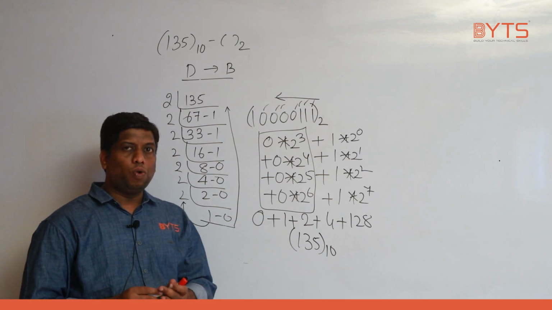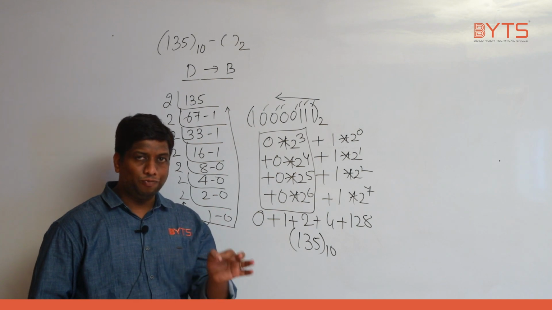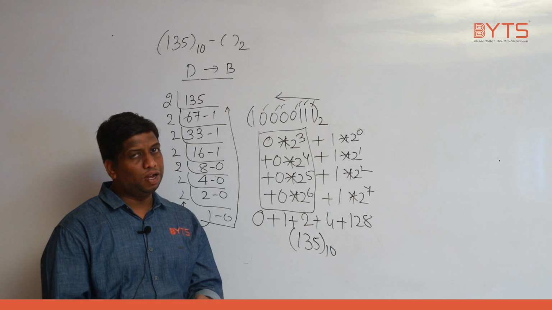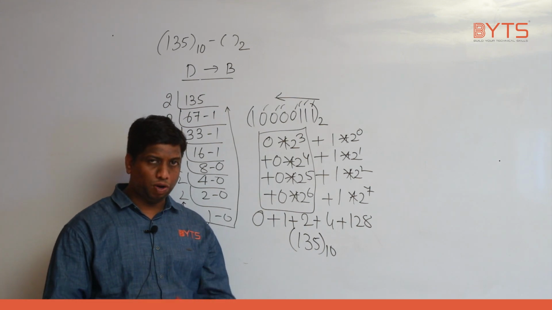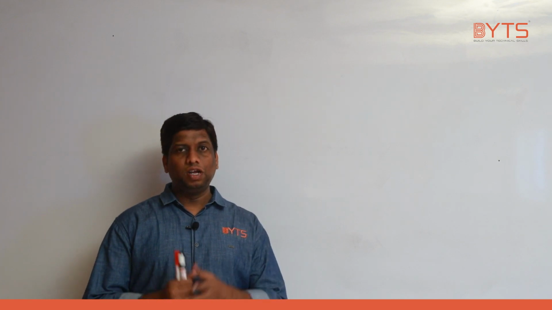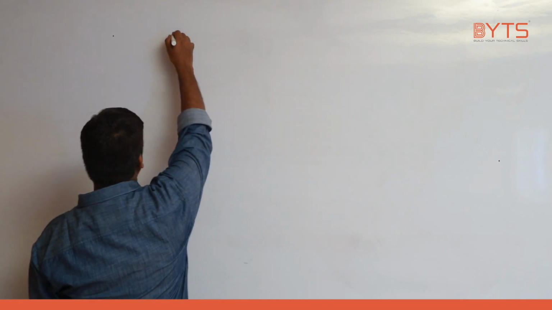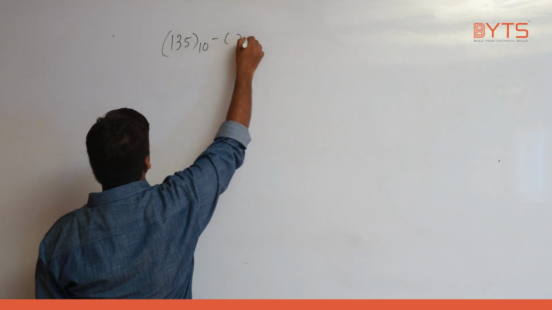Can you please tell what is the procedure for decimal to binary? LCM with 2. What is the procedure for binary to decimal? Multiply with 2 powers. I hope we are very clear on this point. Well, now what is completed? Decimal to binary is completed. Binary to decimal is also completed. Now we need to convert decimal to octal. Understand what we need to do? Decimal to octal. Okay, let us take the same example, 135 base 10 to base 8.